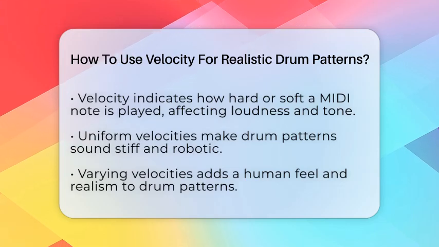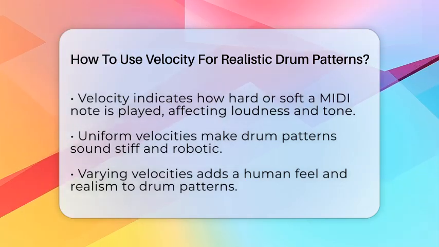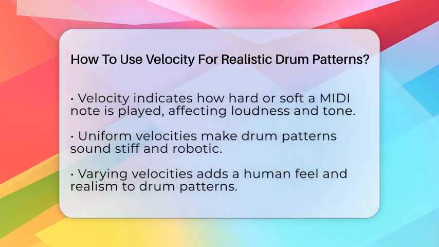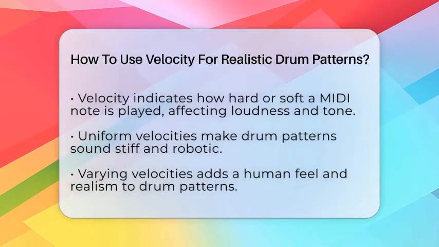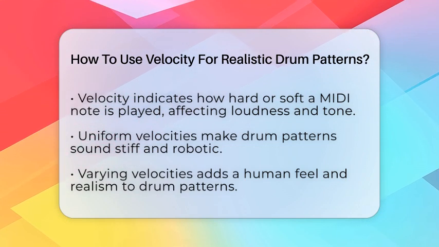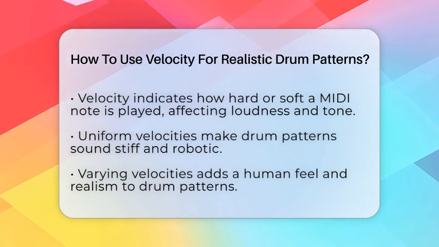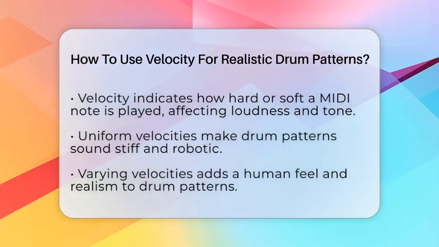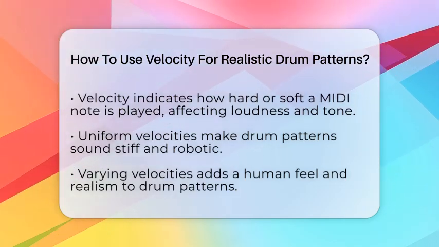Velocity in music production shows how hard or soft a MIDI note is played. It directly influences the loudness of each drum hit and can even change the tone in some software. When you program drums, if all hits are the same velocity, it sounds stiff and robotic. But if you vary the velocity, your pattern gains a human touch.